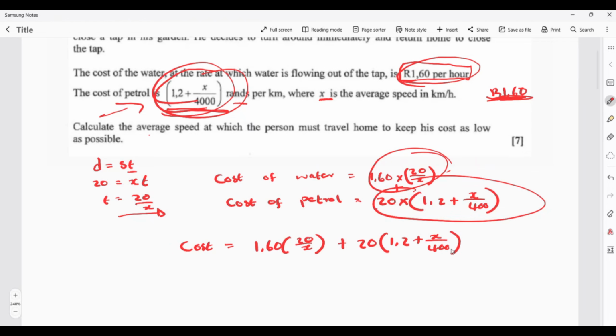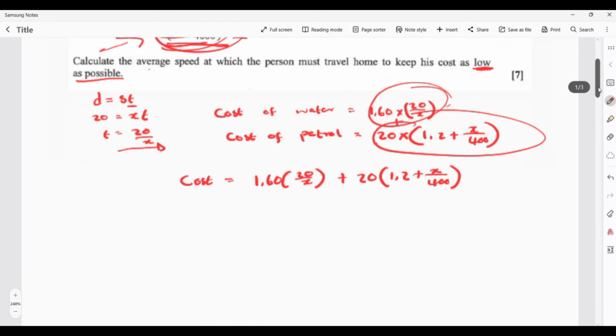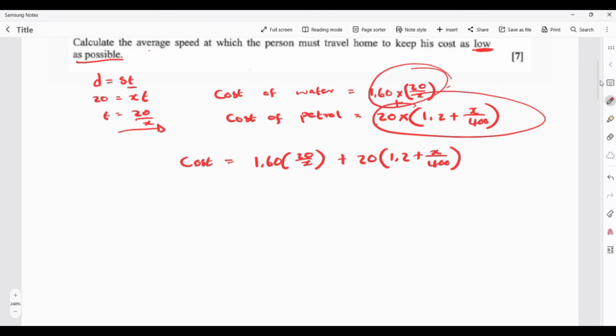The reason why we have to add them is because the first cost that you will have to pay is for the water, and the second one is for the petrol. So that's why we're adding the two of them. Now, what is it that we want? We want to keep the cost as low as possible, so it must be the minimum. To find the minimum or maximum, we set the first derivative equal to zero, and then you just solve for x from there.